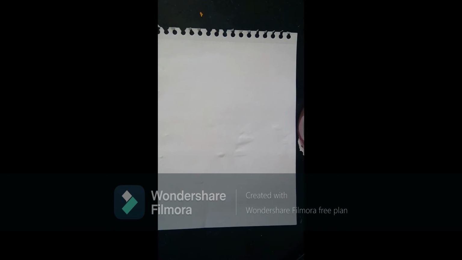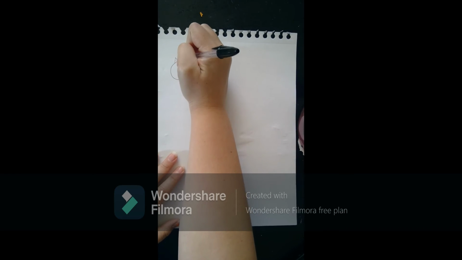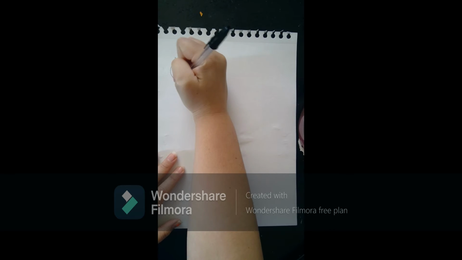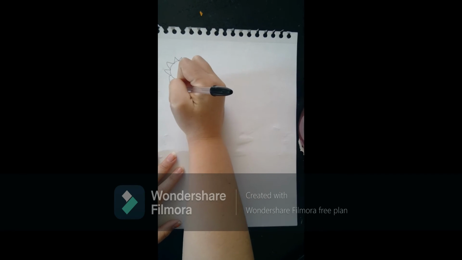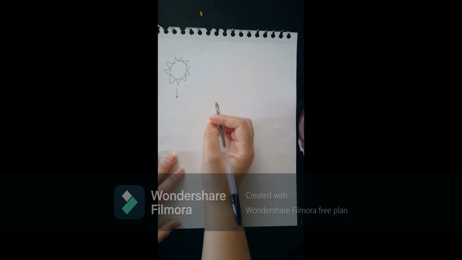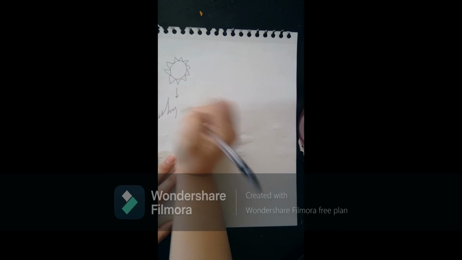I'm going to show you my example of a simple food chain. So first, we can't forget our sun. And don't forget your arrows. So I am going to draw some grass.